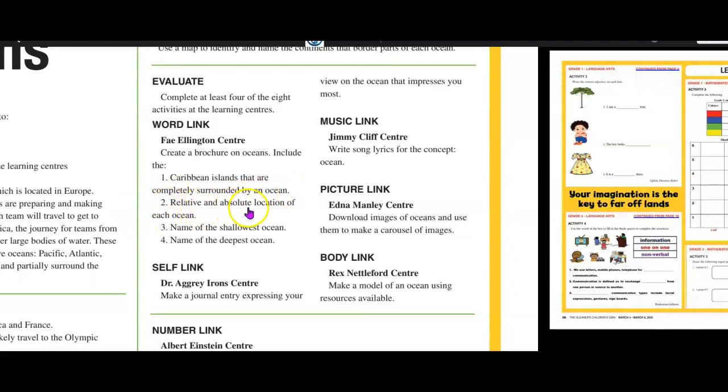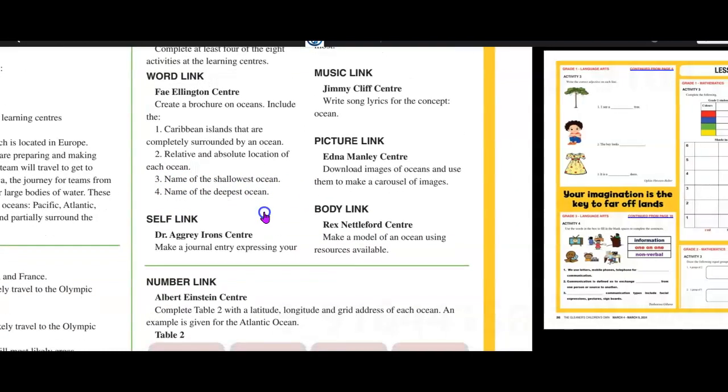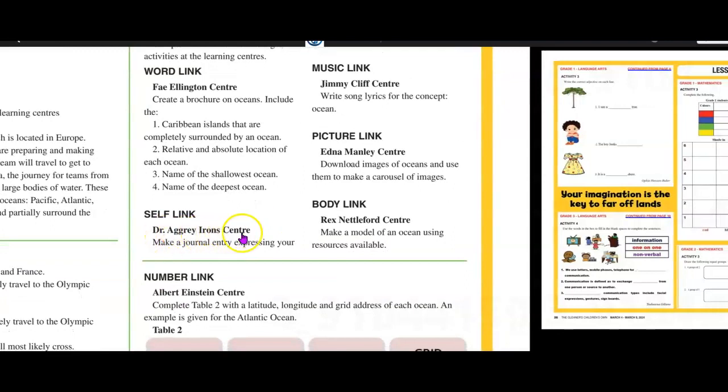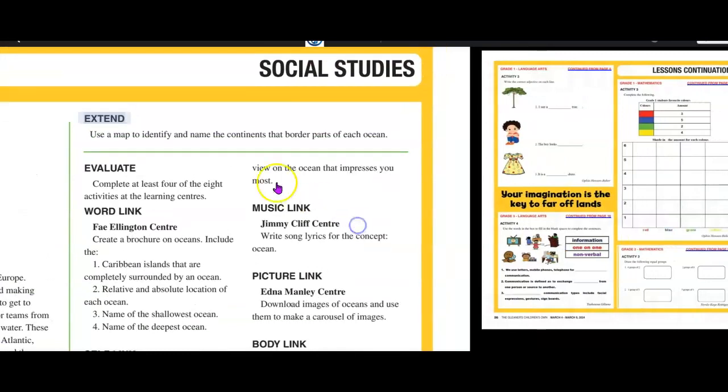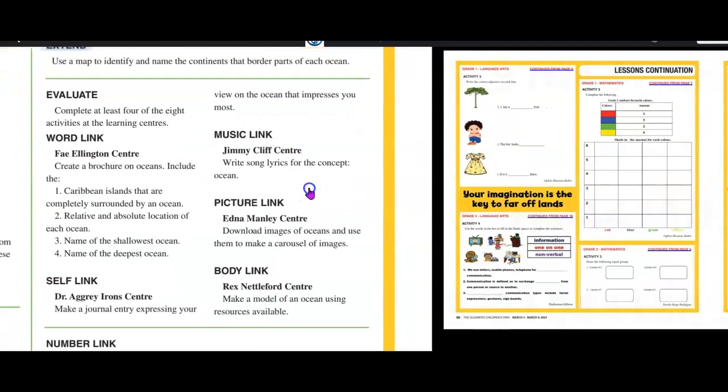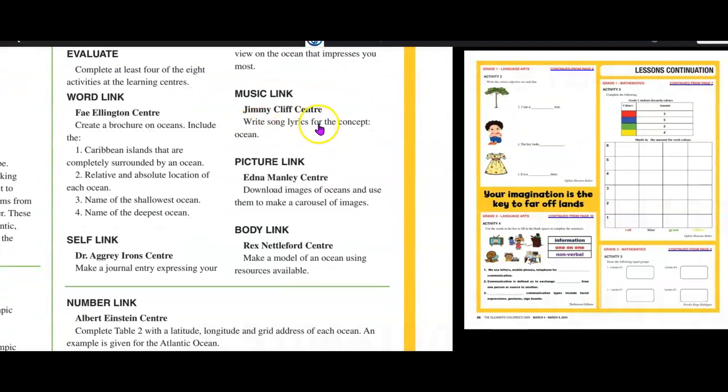2, the relative and absolute location of each ocean. Name the shallowest ocean and name the deepest ocean. Self-link from the Dr. Agri Irons Center. Make a journal entry expressing your view on the ocean that impresses you most. Music link from the Jimmy Cliff Center. Write song lyrics for the concept ocean.